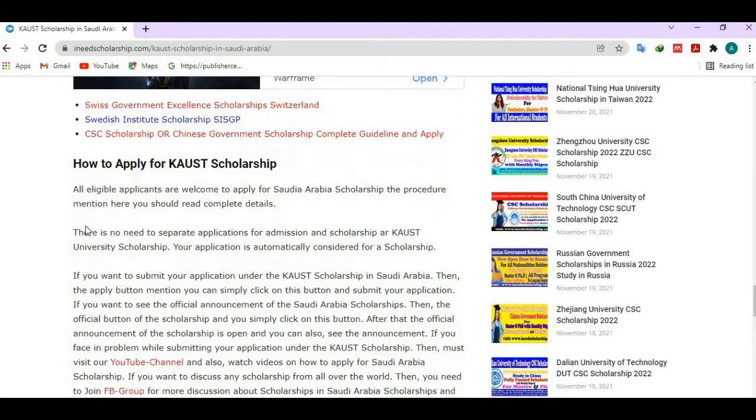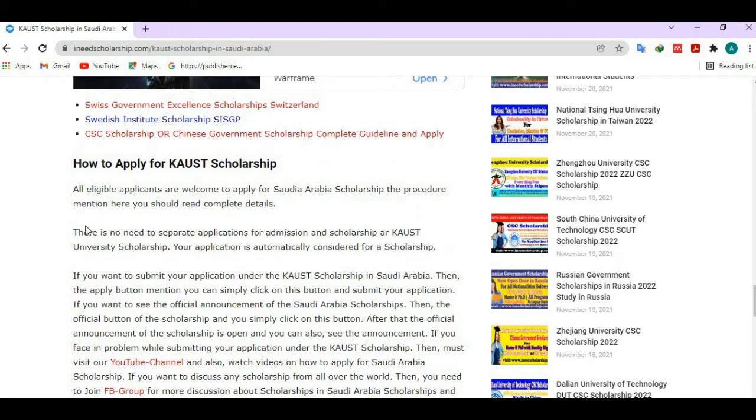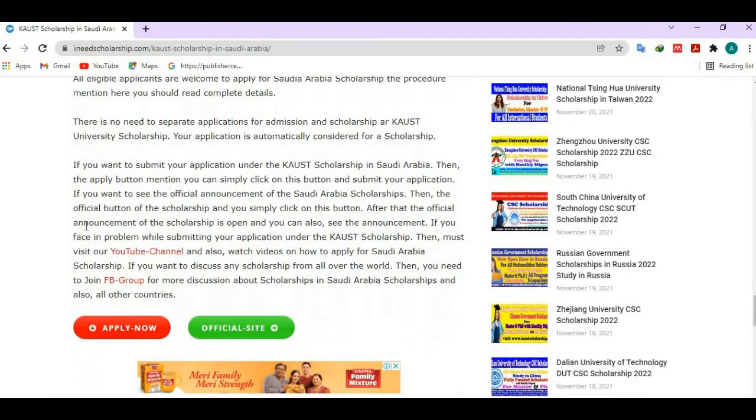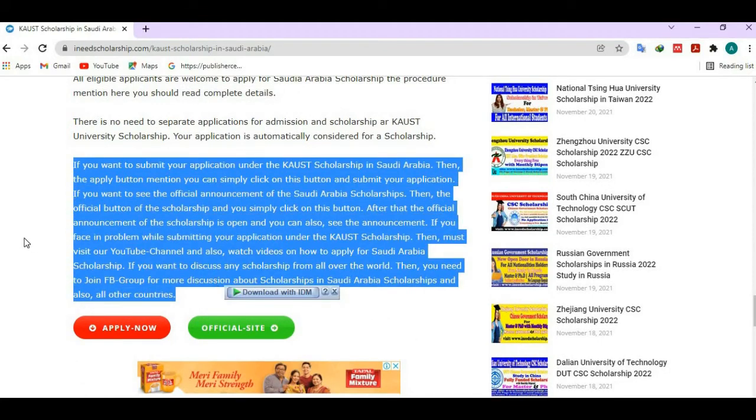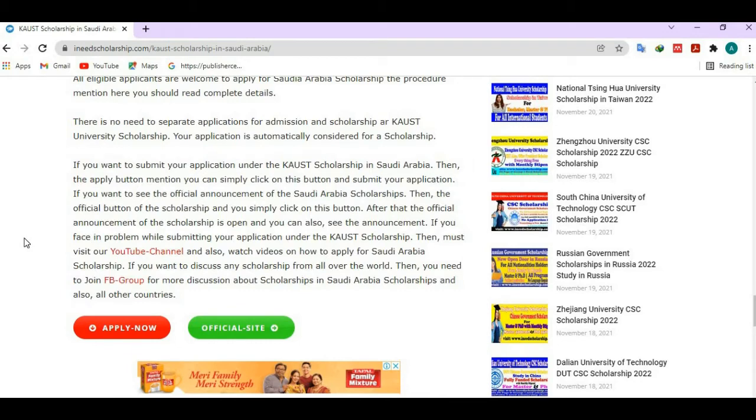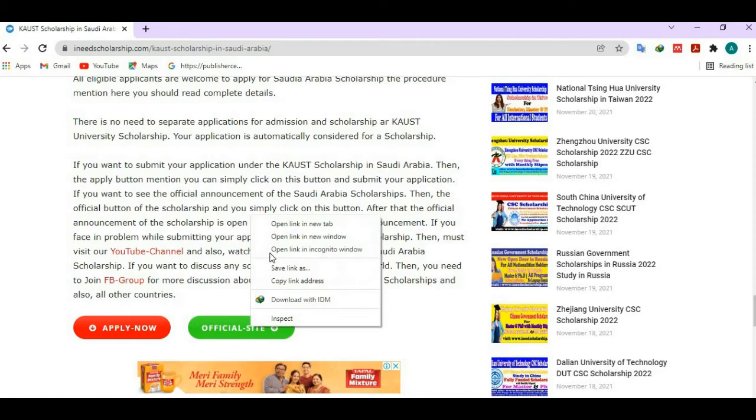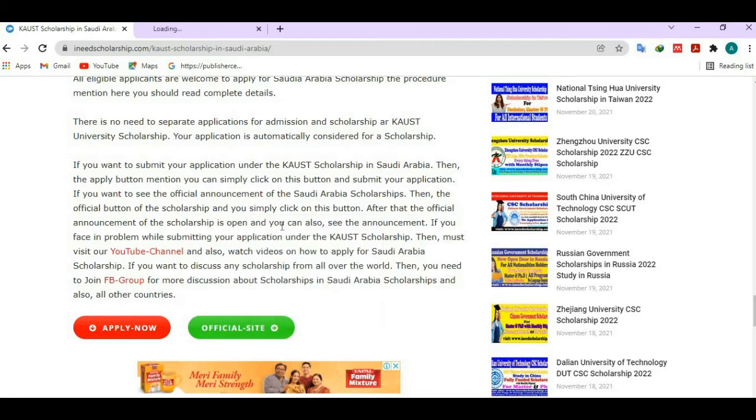How to apply for King Abdullah University of Science and Technology scholarships. The instructions of the apply method are mentioned here. You can read it and then apply for these scholarships. If you want to see the official announcement of the scholarship, then click on the official site button. If you want to apply for the scholarship, then click on the apply button.